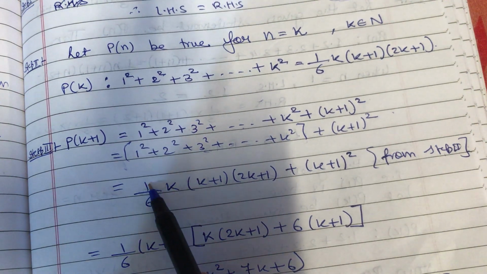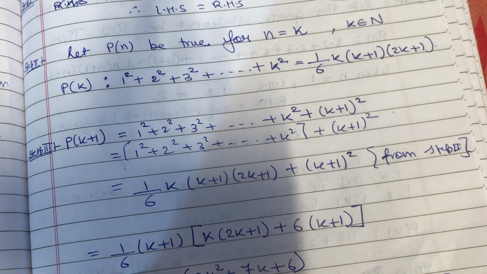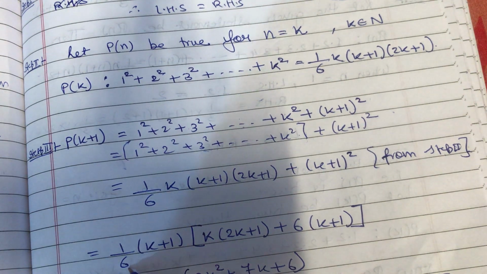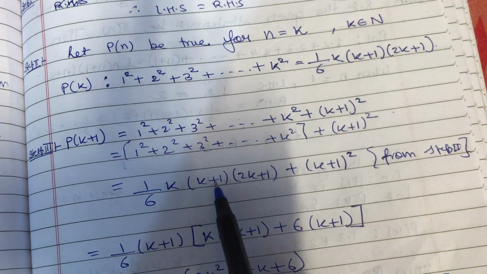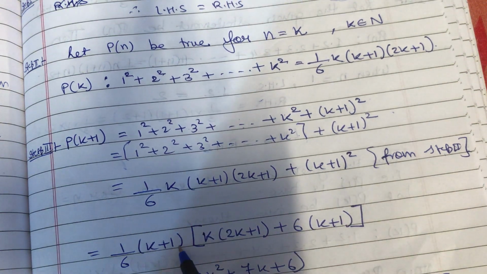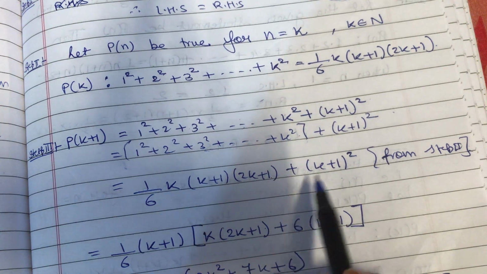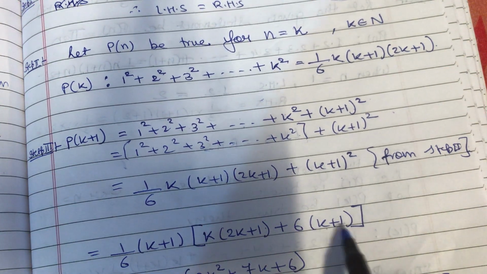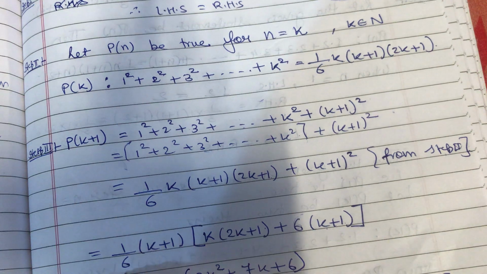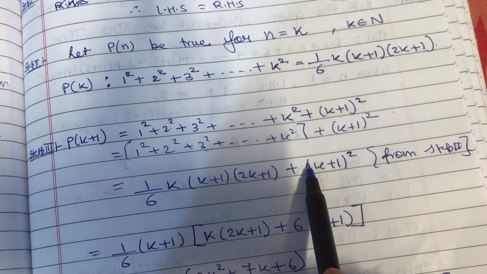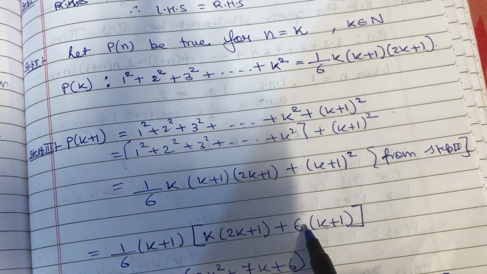So definitely I'm going to take the fraction number which is 1 by 6 as common out. After that I have k plus 1 and k plus 1, so I can take k plus 1 common out. The left out term is going to be k, 2k plus 1 from term number 1, and from here I am going to have k plus 1 into 6. Why? Because 1 by 6 I took common out, and there is no 1 by 6 over here, so it will be into 6.